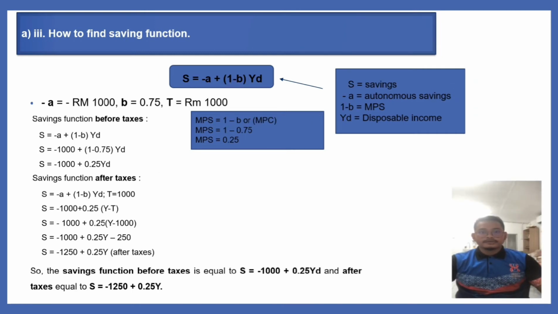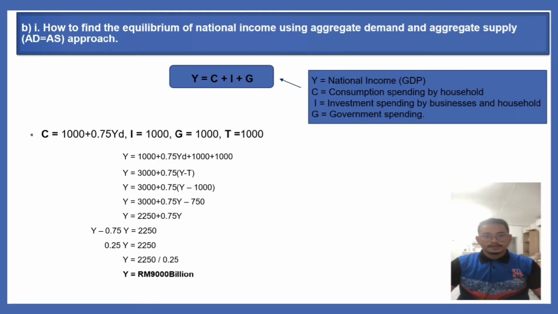For the saving function before taxes, we know there is autonomous saving negative 1000 and MPS is 0.25. So we will have the saving function equal to negative 1000 plus 0.25Y. For the saving function after taxes, we know there is 1000 billion taxes. So we will subtract the taxes from the national income, and after the calculation, we will have the saving function equal to negative 1250 plus 0.25Y.